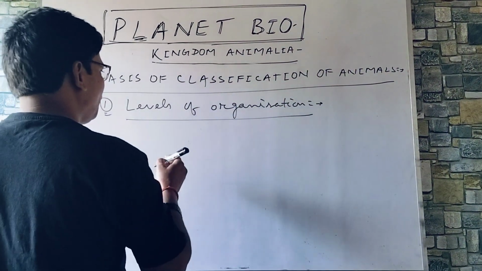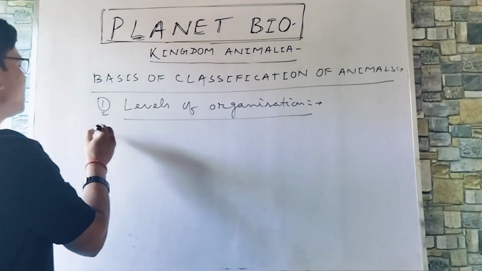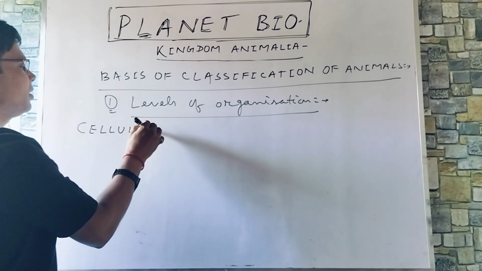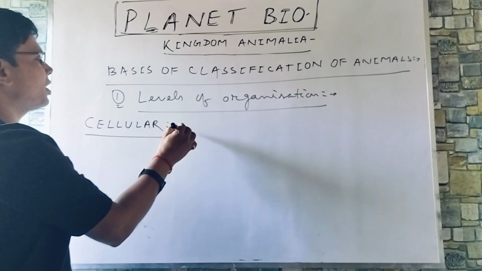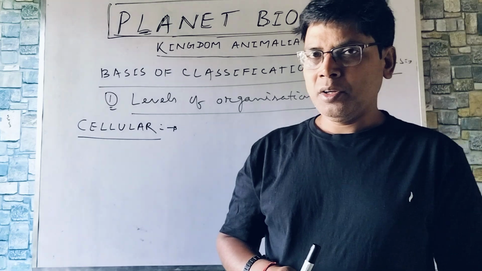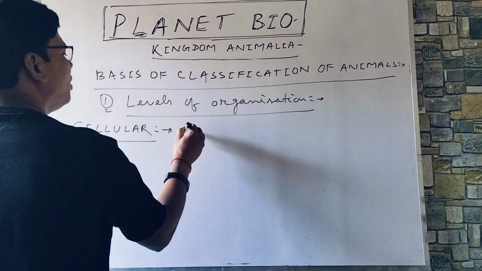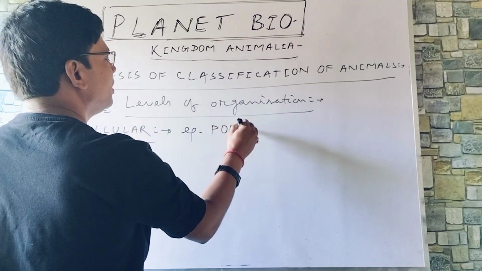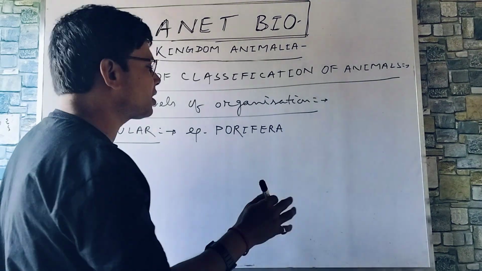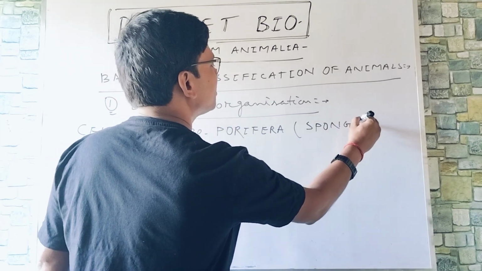Now, we can move further and we can write levels of organization. First one, cellular level of organization. Each and every life process is done at cell level. For example, porifera, sponges. Porifera. This is the first phylum, animal phylum, or you can say first multicellular animal phylum. Porifera, also commonly known as sponges.